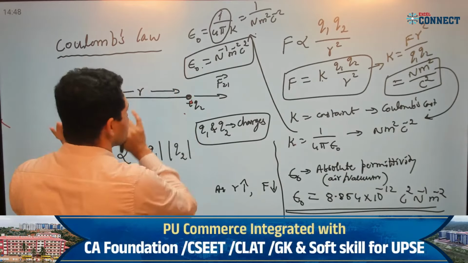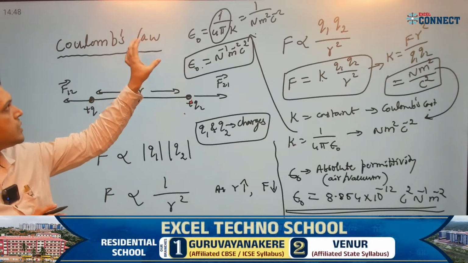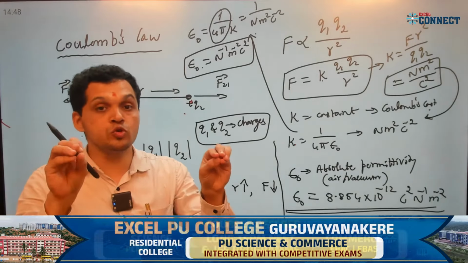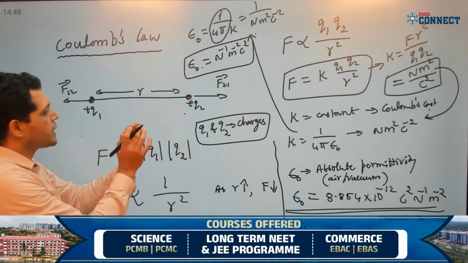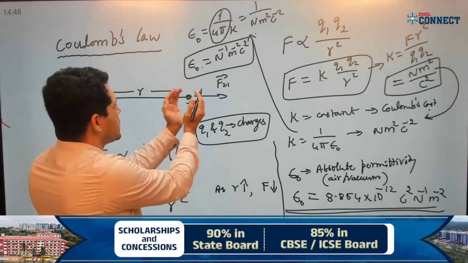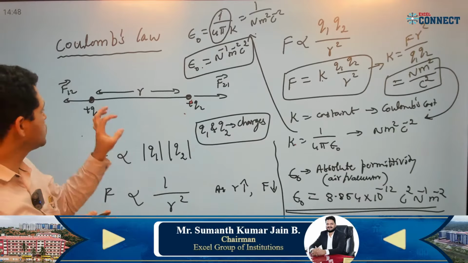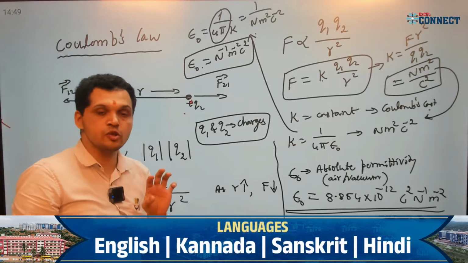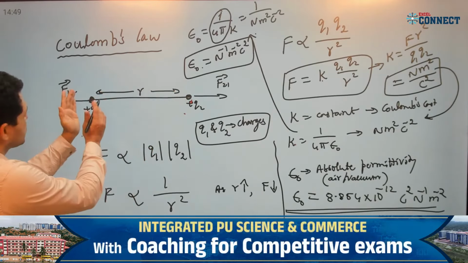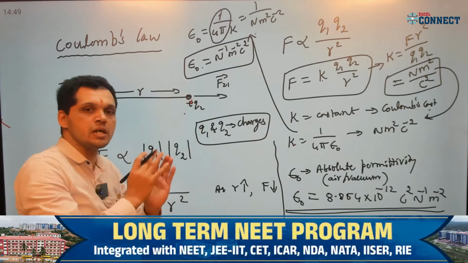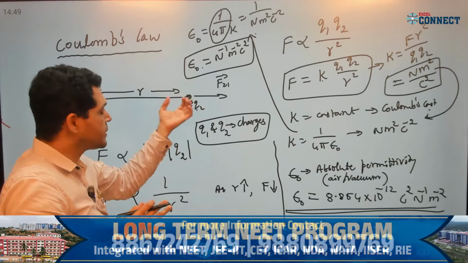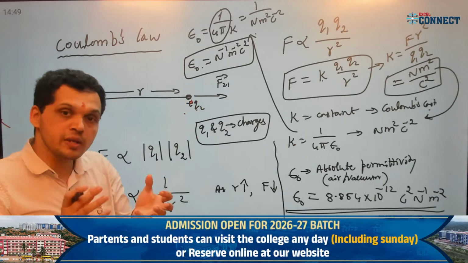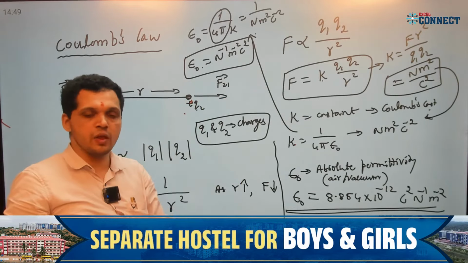What I discussed here is Coulomb's law. This Coulomb's law states the electrostatic force between two stationary point charges. Here I have taken charge Q1 and charge Q2, two charges at a separation distance of R. Now Q1 experiences force due to Q2, and Q2 experiences force due to Q1. Its direction is different because like charges repel each other.